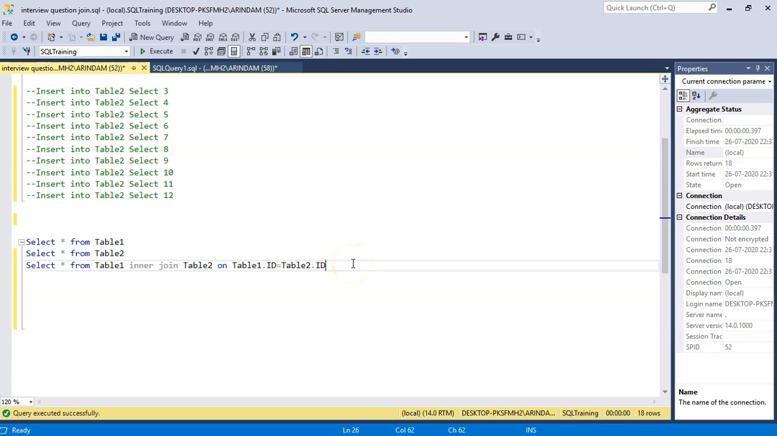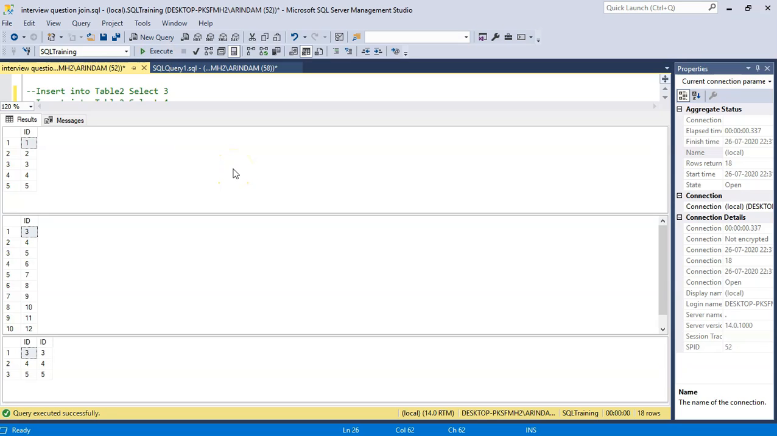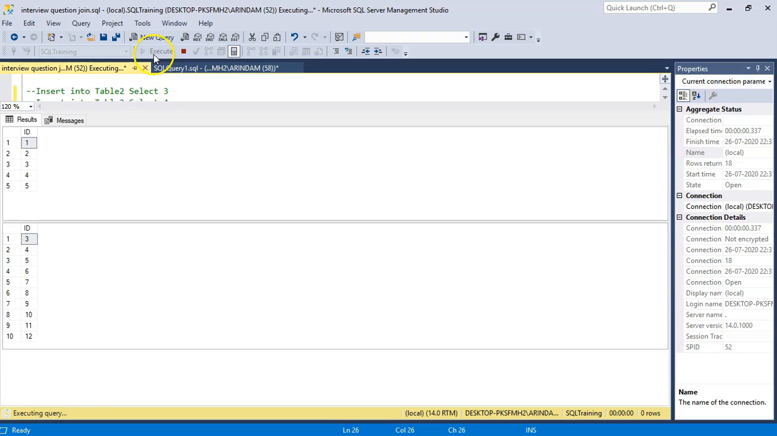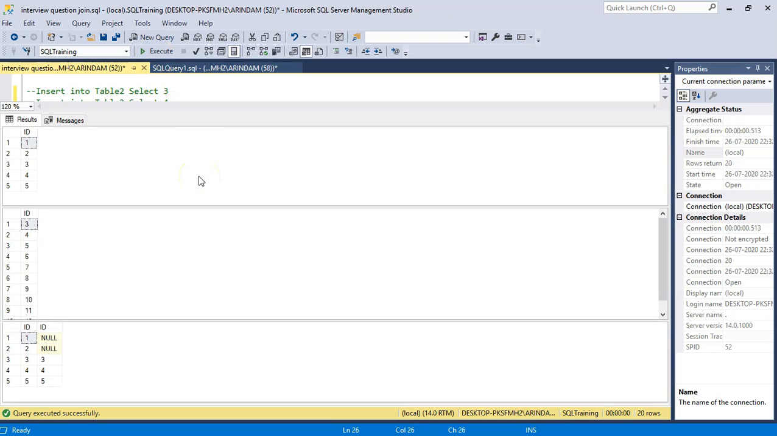So I am running the inner join query first to see the output. Let's execute. You can see for inner join we are getting 3 rows. The value 3, 4, 5 from the left table and 3, 4, 5 from the right table. Now let's do the left join. Execute. So for left join we are getting 5 rows, but for ID value from right table the values are null because corresponding ID values from table 1 don't have any matching values in the table 2.